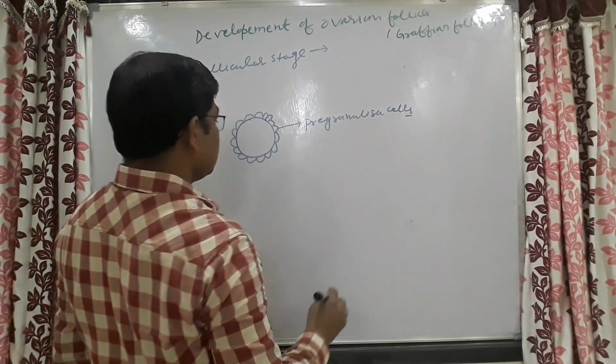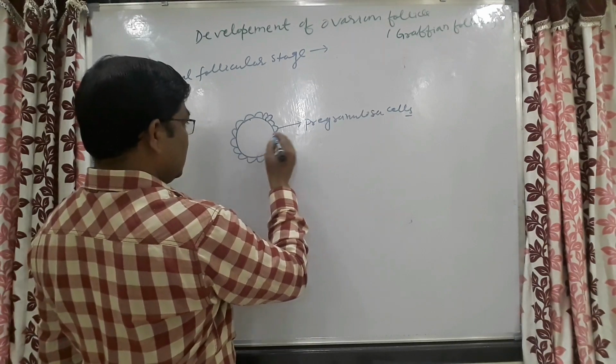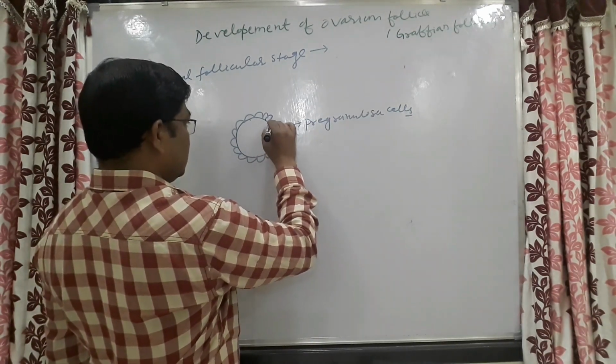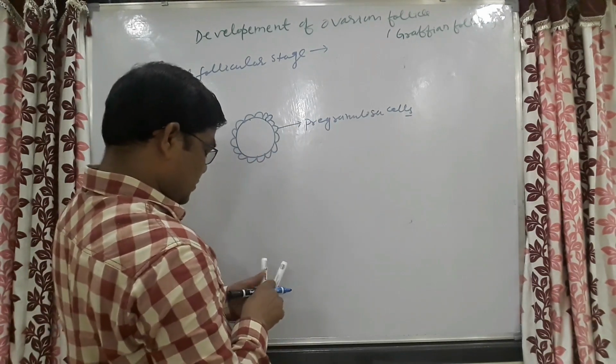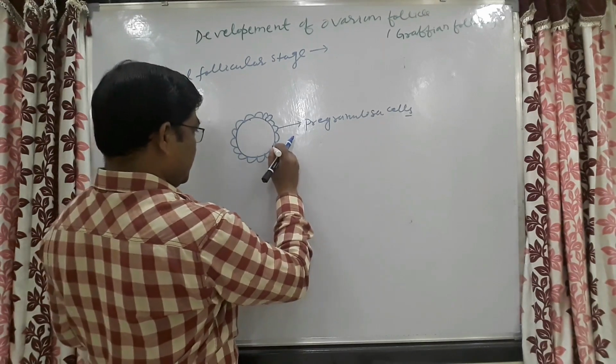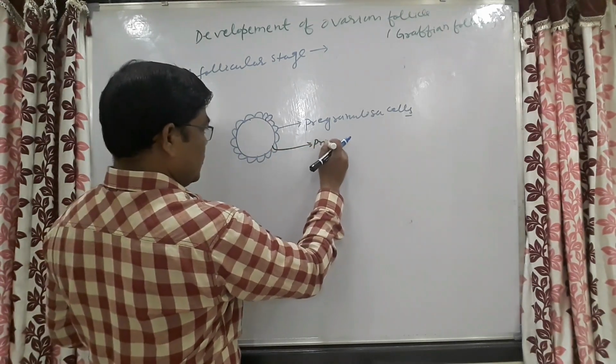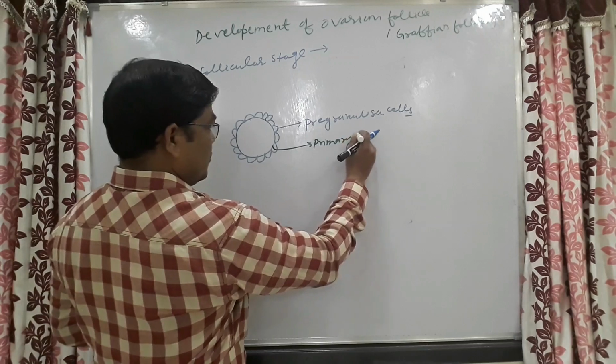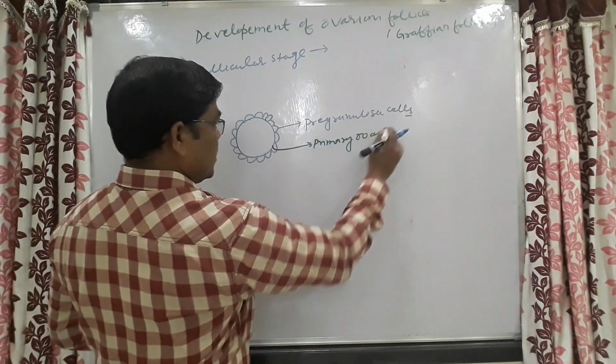These are the pregranulosa cells, and this one is the primary oocyte.